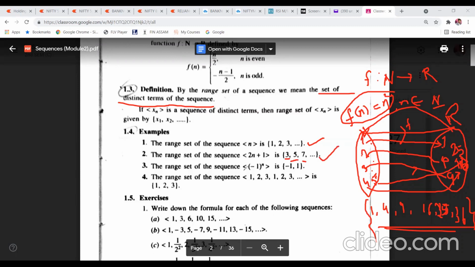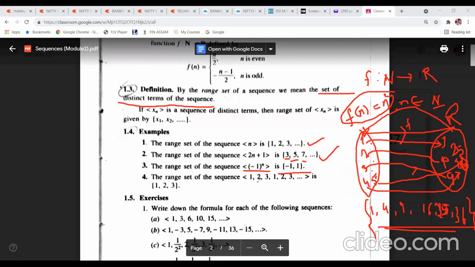And the range set of minus 1 to the power n. As we have already discussed, minus 1 to the power n has only 2 values, that is minus 1 and 1. Other than this, there is no value of minus 1 to the power n, because for odd natural numbers its value is minus 1, and for even natural numbers its value is plus 1. So this is the range set.